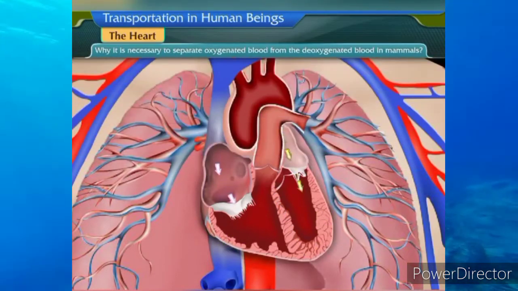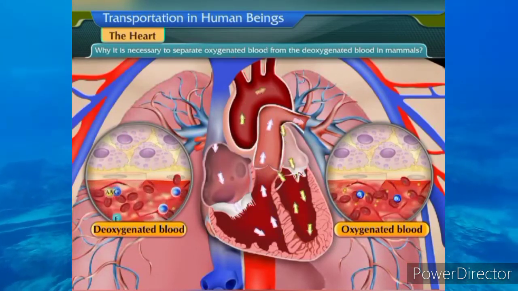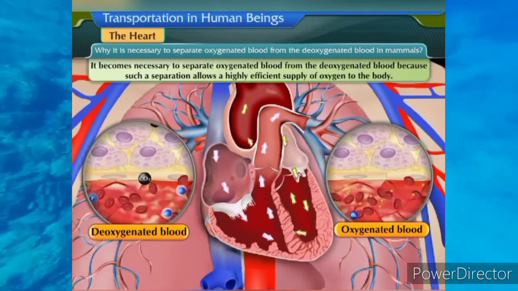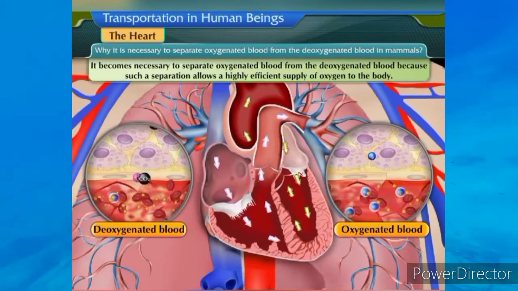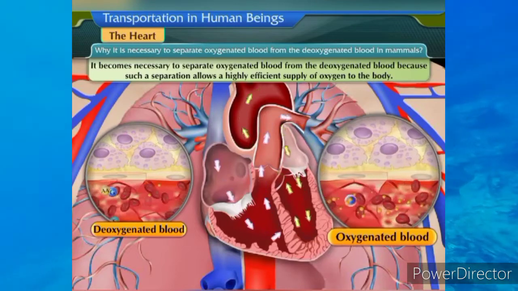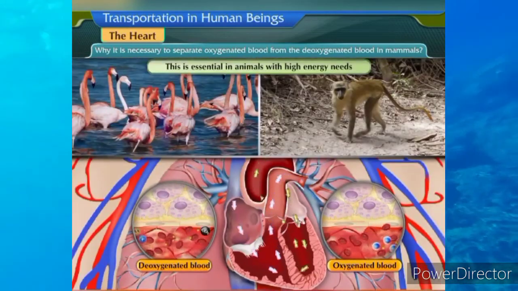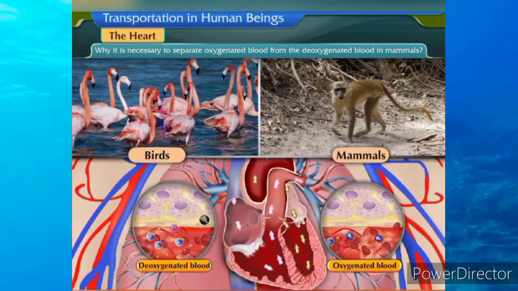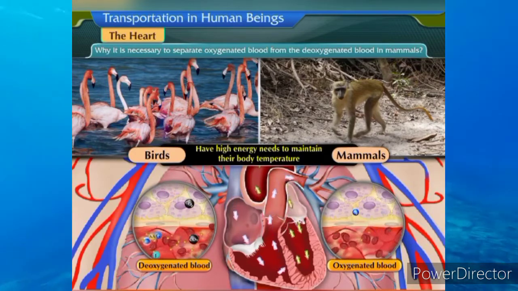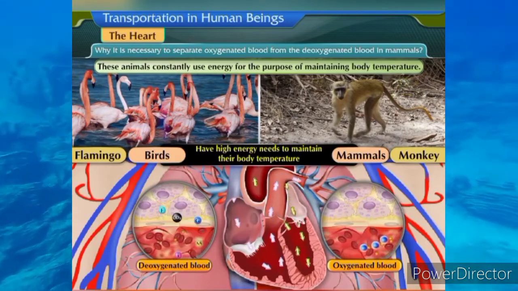Why is it necessary to separate oxygenated blood from the deoxygenated blood in mammals? It becomes necessary because such a separation allows a highly efficient supply of oxygen to the body. In animals which have high energy needs, this is essential. Birds and mammals have high energy needs to maintain their body temperature. These animals constantly use energy for the purpose of maintaining body temperature.